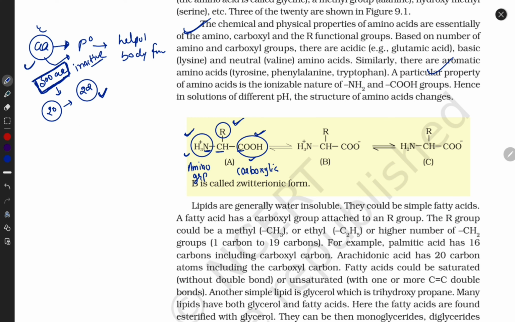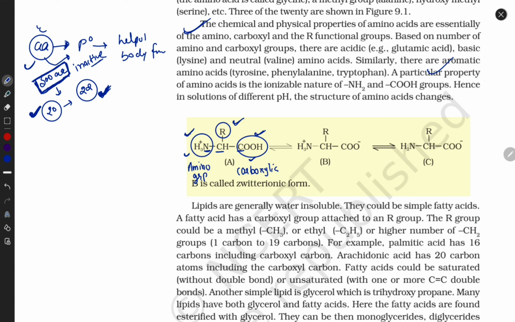They are useless right now. Only 20 amino acids participate in body function. According to your NCERT, 20 amino acids participate, but according to the latest research, 22. But according to your NCERT, this is the right option if this comes in your exam. But if they ask for the latest amount of amino acids, then you have to tell 22.